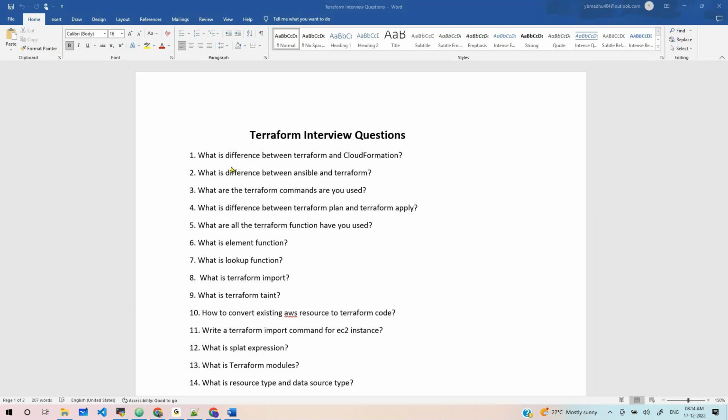Okay, what is the difference between Terraform and CloudFormation? The first question.